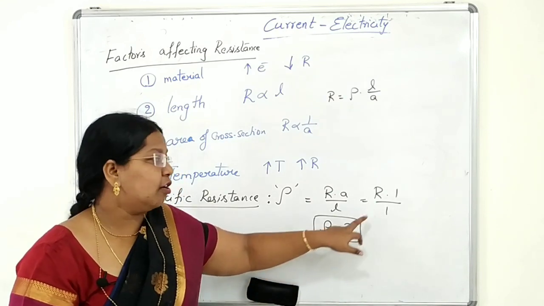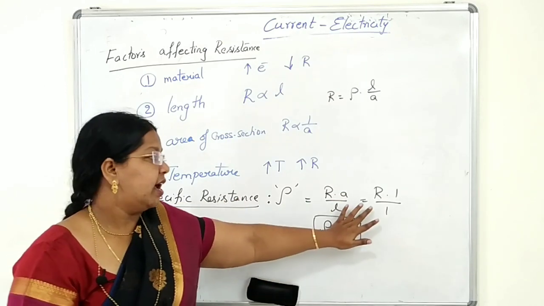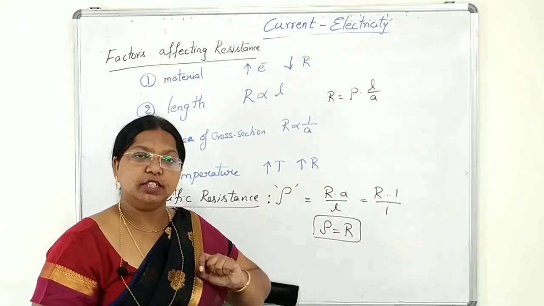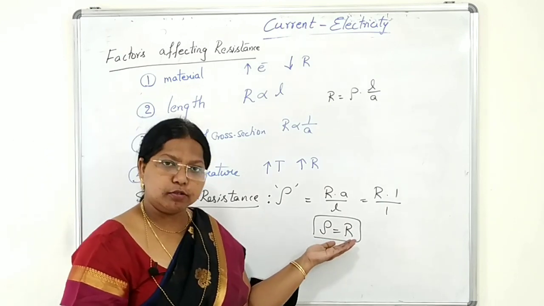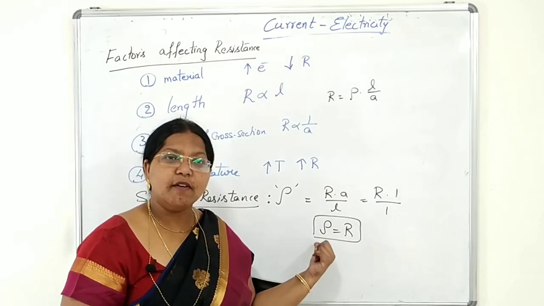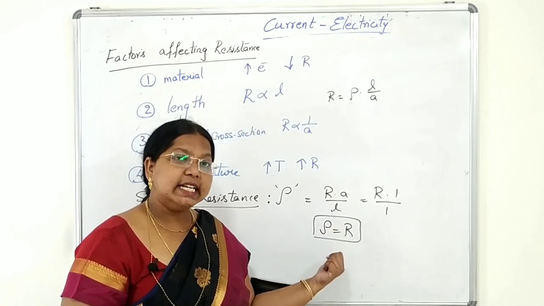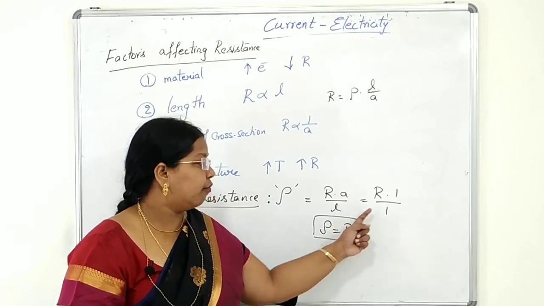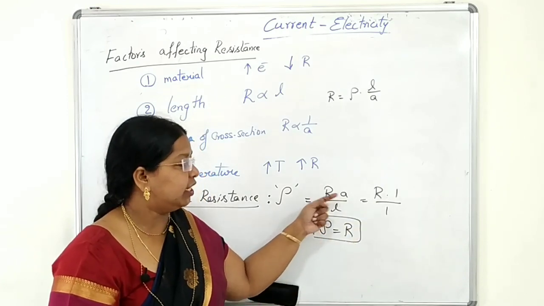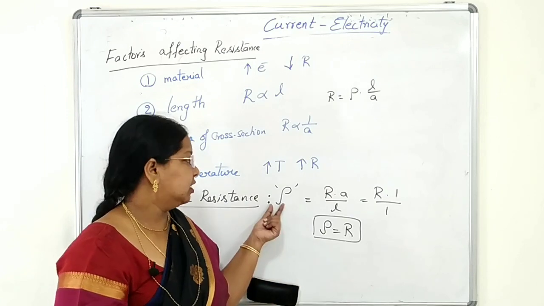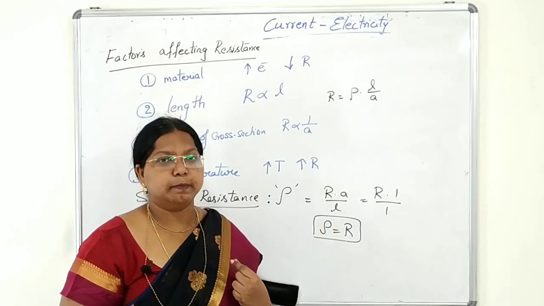Resistance of the conductor of unit length and unit area of cross section, or a unit cubic conductor. You can tell it like that also. So now, what are the units of this specific resistance? What is the definition? It is the resistance of the conductor of unit length and unit area of cross section.